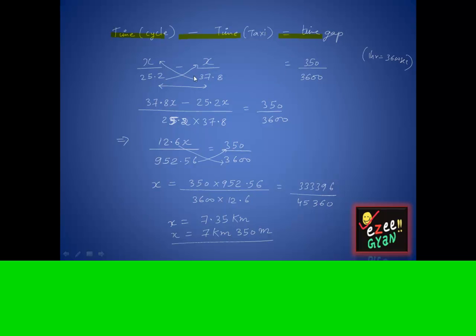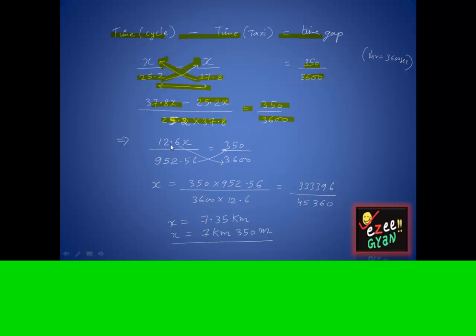Rather than finding out LCM, I do the crisscross method, multiplying this denominator by this numerator, multiplying this denominator by this numerator and writing it over here, and in the denominator multiplying this denominator and this denominator and writing it over here, is equal to the right hand side 350 upon 3600.